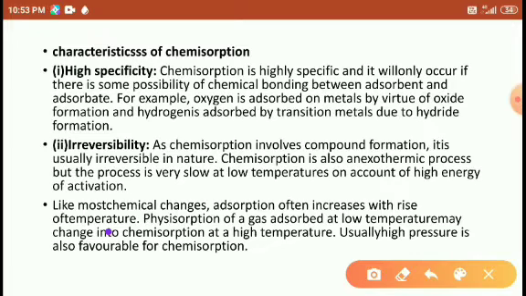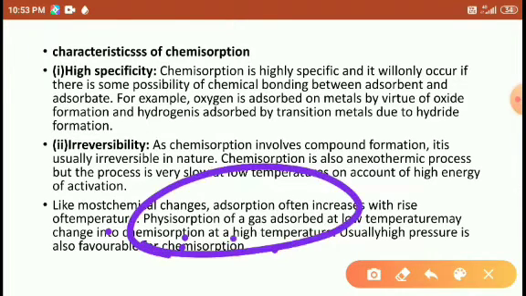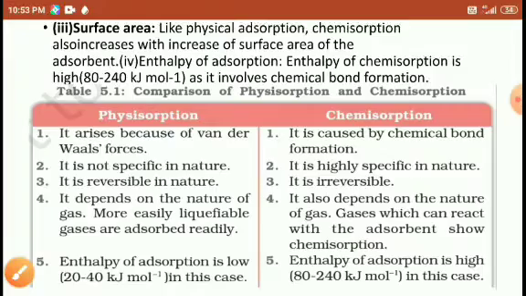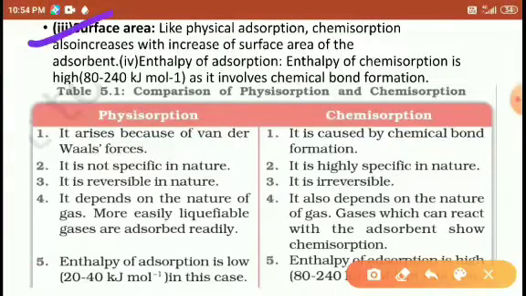Physisorption is where a gas adsorbs at low temperature, and it changes into chemisorption at high temperature. During physisorption, the adsorbent and adsorbate are at low temperature, but chemisorption occurs at high temperature. Right, students? Surface area: chemisorption increases with increasing surface area. It is similar to physisorption.